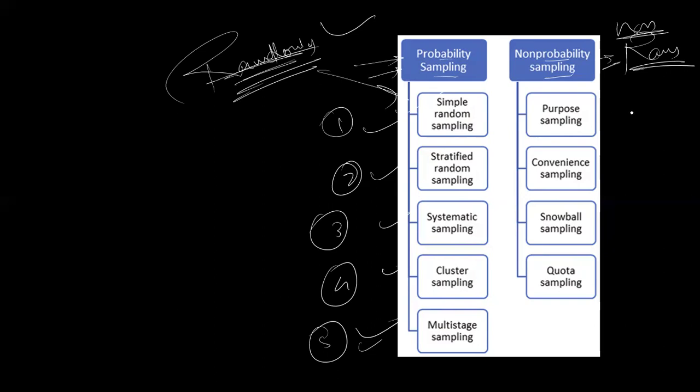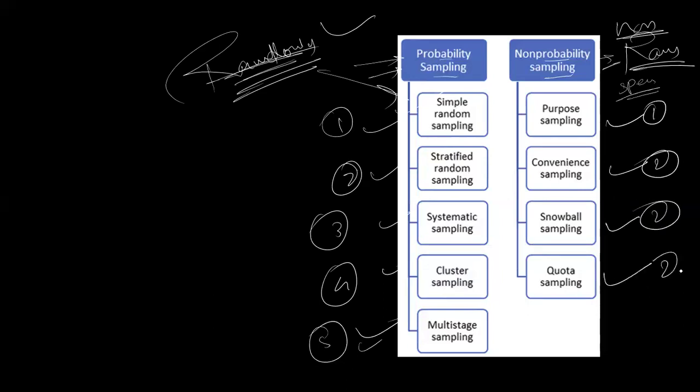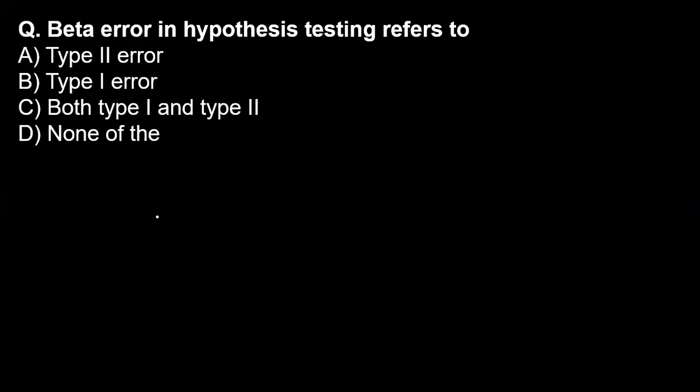Then non-probability is purposive sampling. There is a purpose, a specification; we are sampling for a specific purpose, so it is non-probability sampling. Convenience sampling is non-probability. Snowball is non-probability. Quota is non-probability. Quota means we give importance to a specific area. We are not just taking samples on a random basis, so this is non-probability sampling.